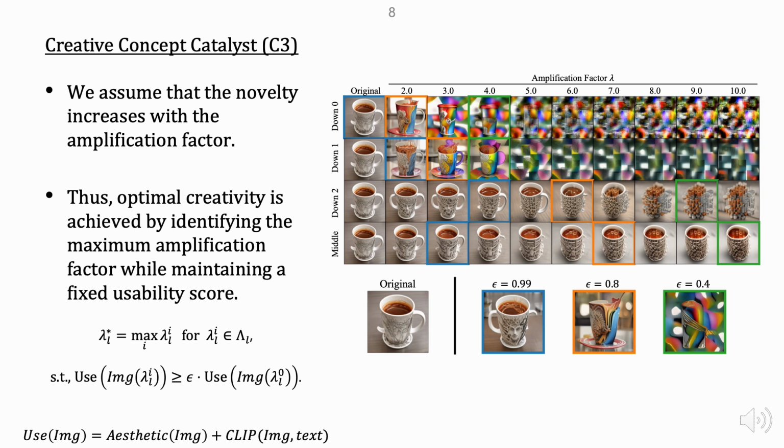Here, epsilon is a hyperparameter that controls how much we are willing to compromise on usability. When it is large, usability is better preserved, but novelty may improve only slightly. When it is small, novelty can increase more, but at the cost of greater usability degradation. Therefore, epsilon plays a crucial role in balancing between novelty and usability, and serves as a tunable parameter that governs the trade-off between creative exploration and practical relevance.